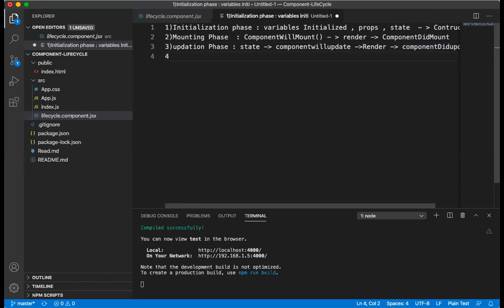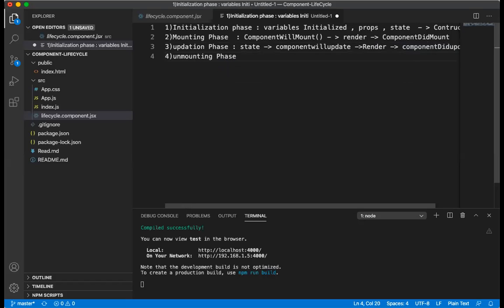And coming to the fourth phase of the component life cycle, we have to unmount this component from the application. At that point of time, we go for component will unmount. So this is the unmounting phase.